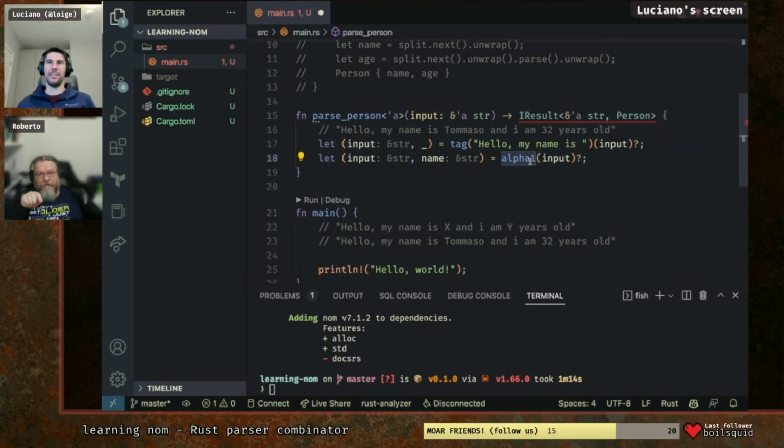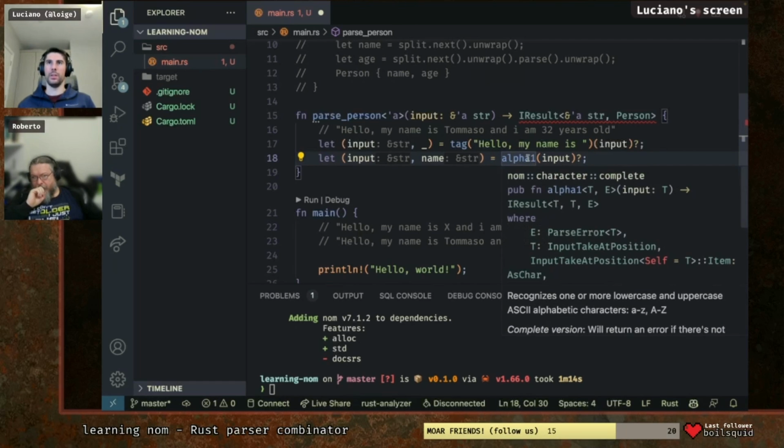Okay, so this is like a slash d. Sorry, a slash w? Backslash w, yeah. Plus. Yes, plus, because an empty string is not a valid string. You can put alpha0 if you wanted an empty string.